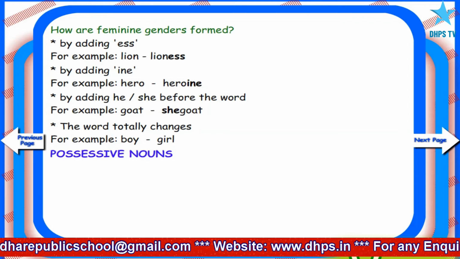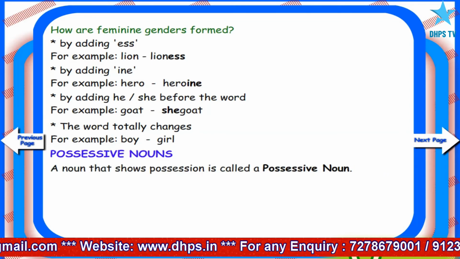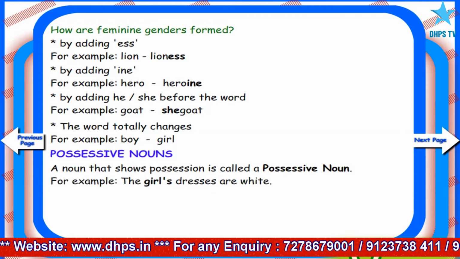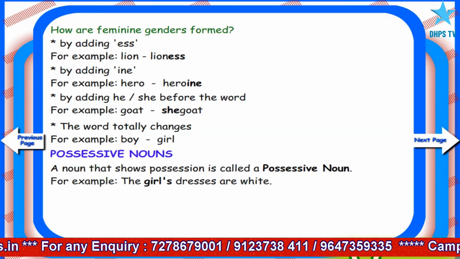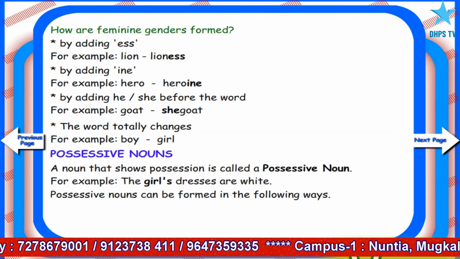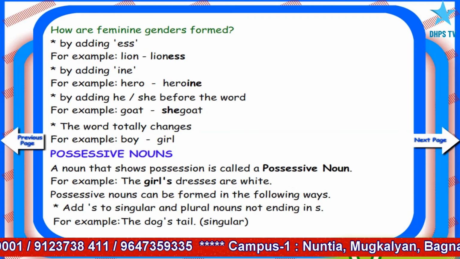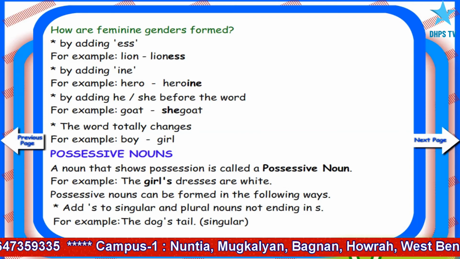Possessive nouns. A noun that shows possession is called a possessive noun. For example, the girl's dresses are white. Possessive nouns can be formed in the following ways. Add 's to singular and plural nouns not ending in s.